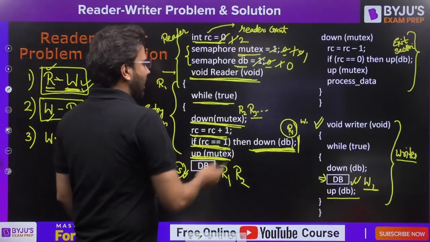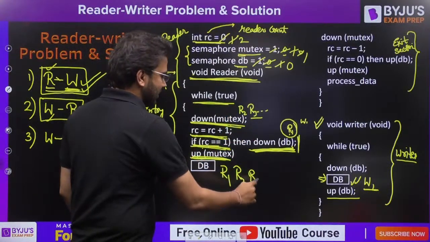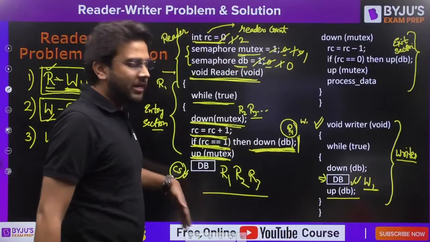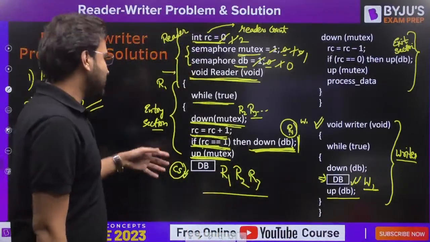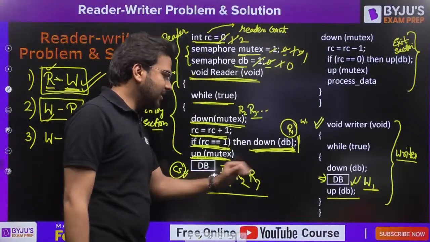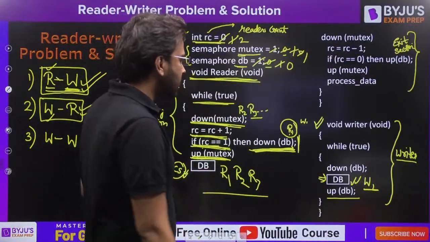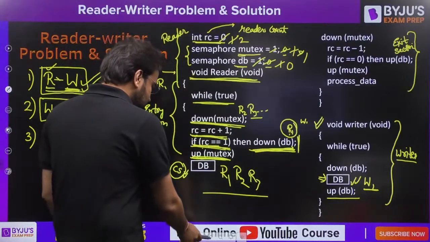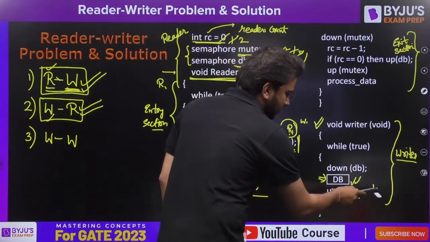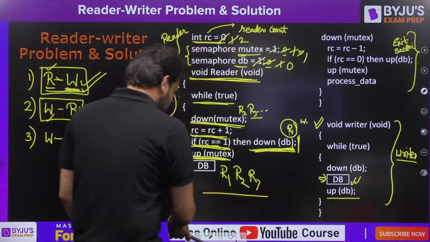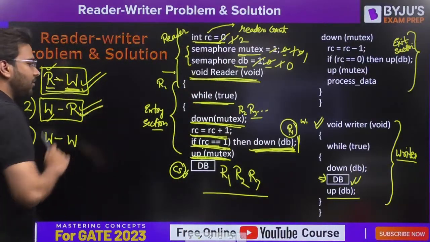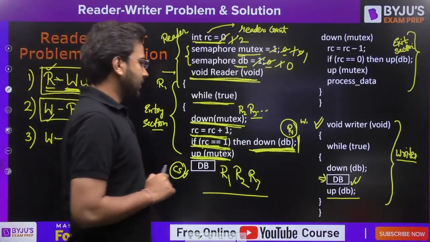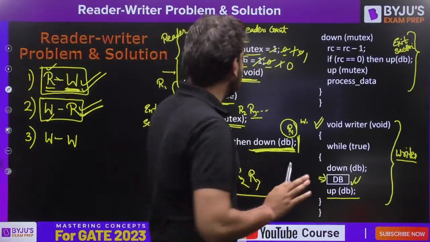Similarly, R3 will arrive and do the same thing, so we can have as many readers as we want. Let's say 3 readers are present in the critical section. Now let me erase this, because the writer is gone. So this problem is also solved. Is it clear?